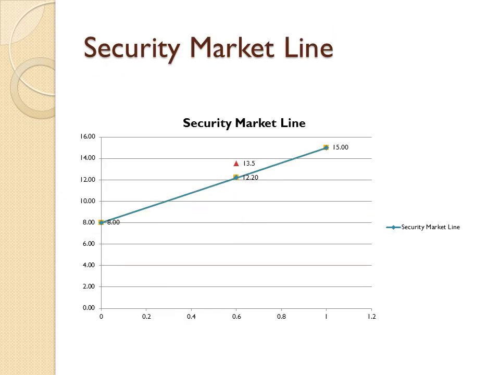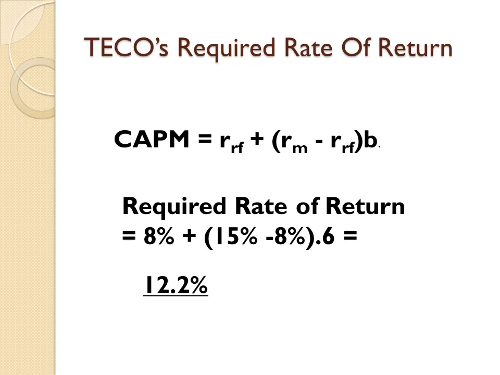The required return is above the line there. As I was saying about required rate of return, here we determine the required rate of return by using the CAPM formula. This here is the CAPM formula. It is the risk-free rate plus the product of the market rate minus risk-free rate multiplied by the beta.